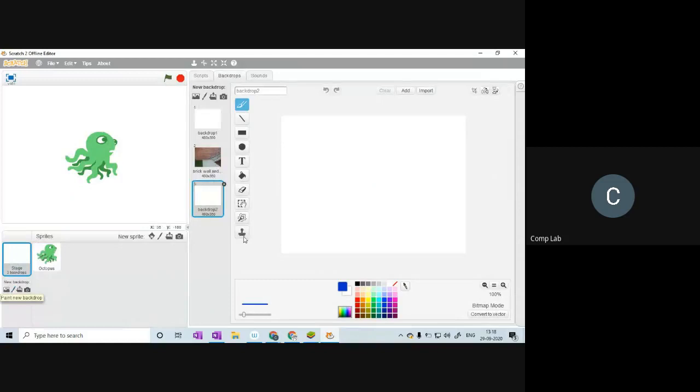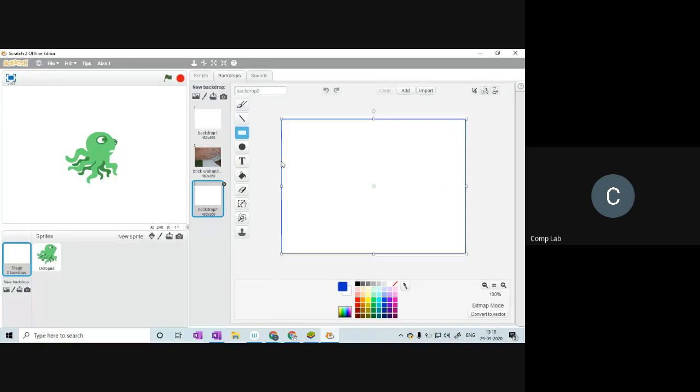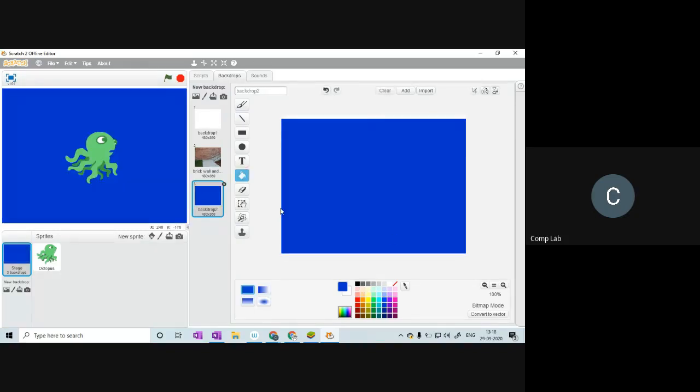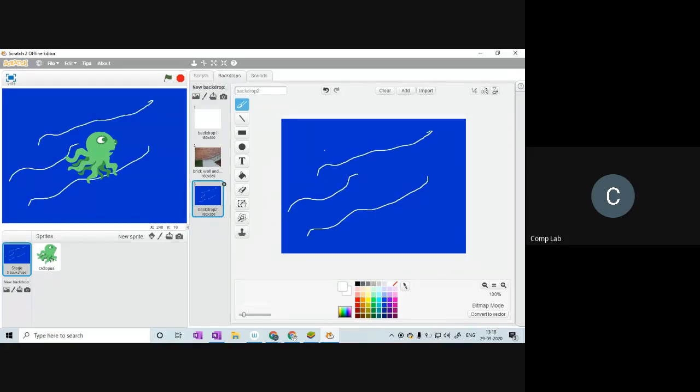So once I click on this paint backdrop button, I'm given a white surface. So here I can just draw. So let me draw a rectangle with blue color. Okay. Then let me draw some waves, maybe in white color. Okay, so here you go. I've drawn a simple backdrop. If I want, I can also upload a backdrop from file.